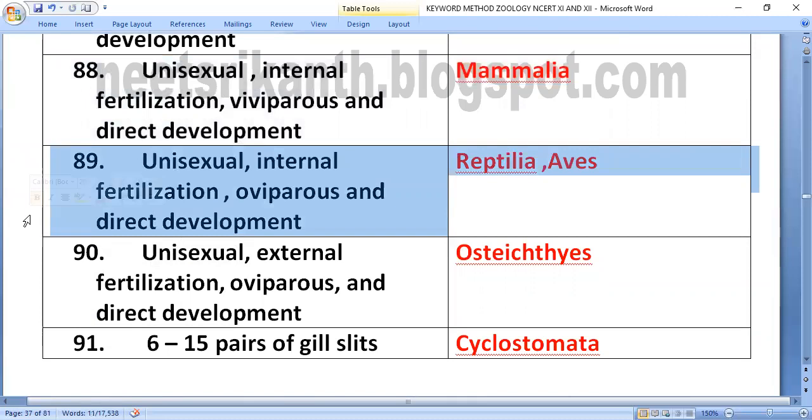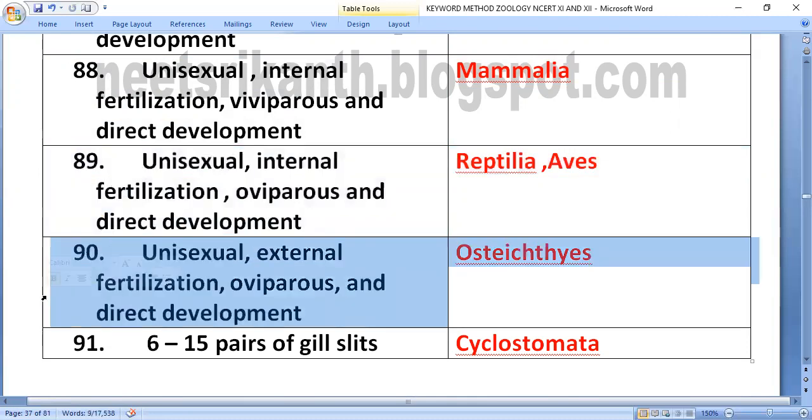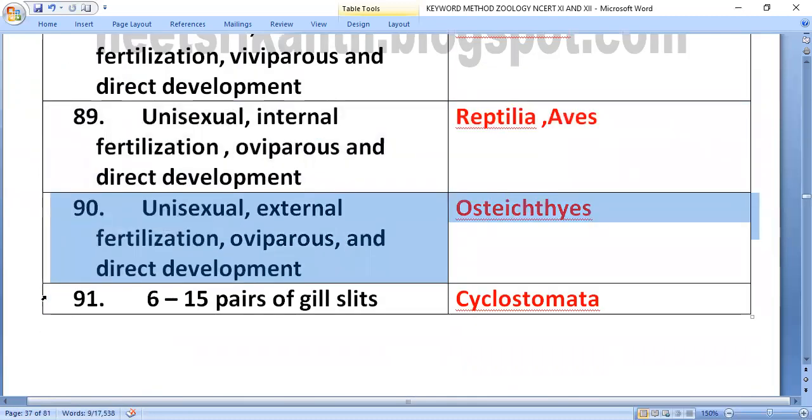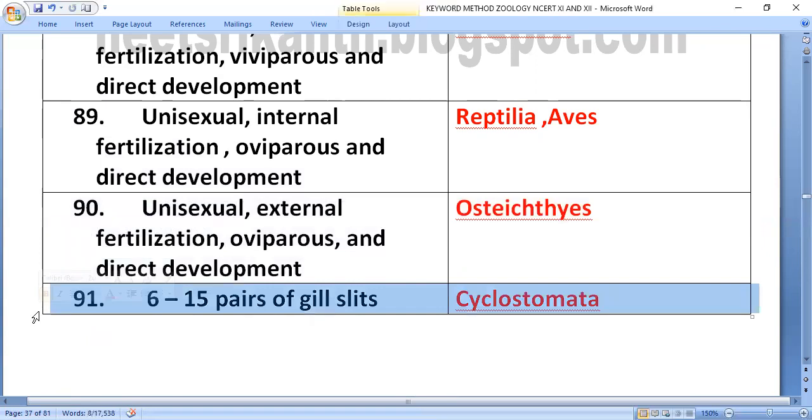Unisexual, internal fertilization, oviparous and direct development: reptilia and aves. Unisexual, external fertilization, oviparous and direct development: bony fishes. 6 to 15 pairs of gill slits: cyclostomata.